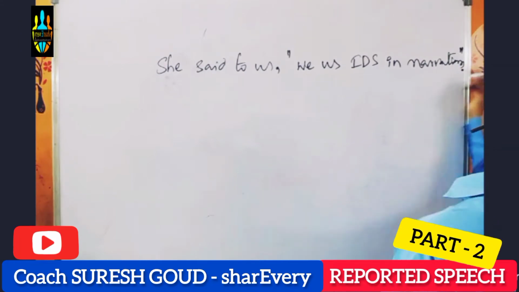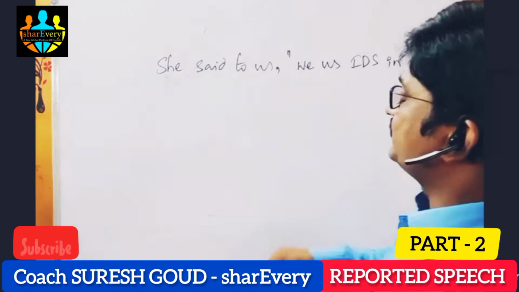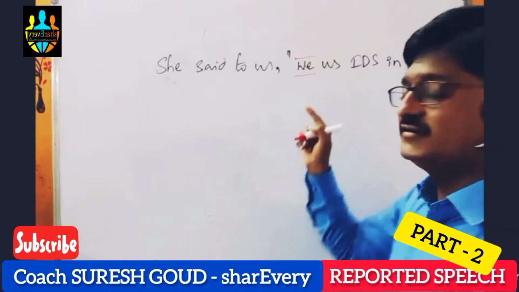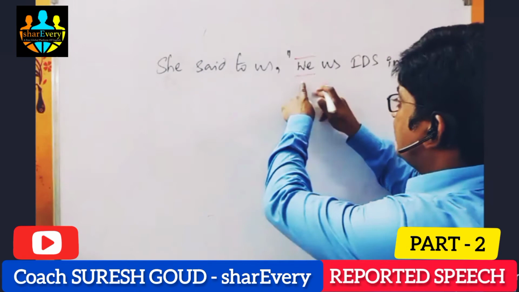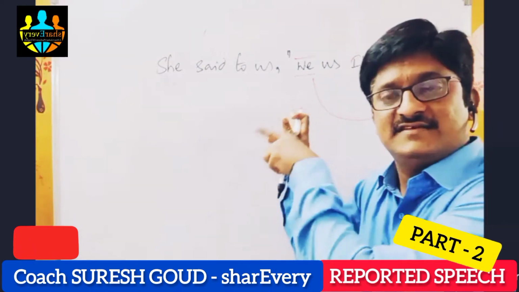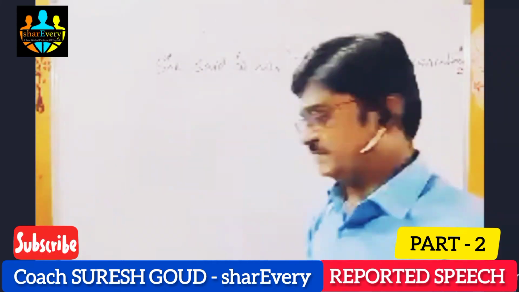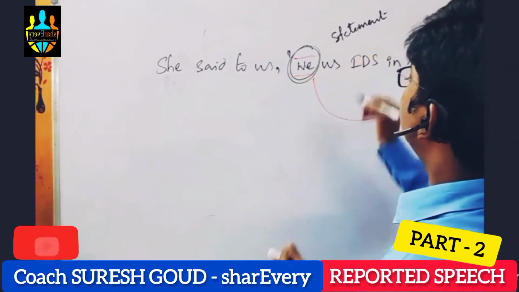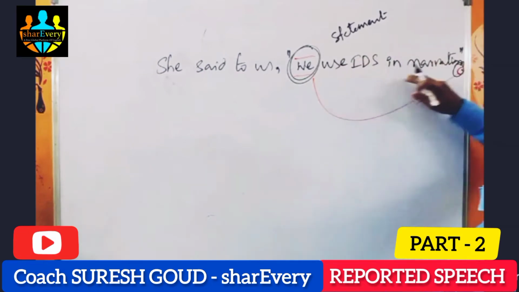Here we have a full stop. So what type of sentence is it? It started with a pronoun and ended with a full stop. What type of sentence is this? Statement. She said to us, we use indirect speech in narration.